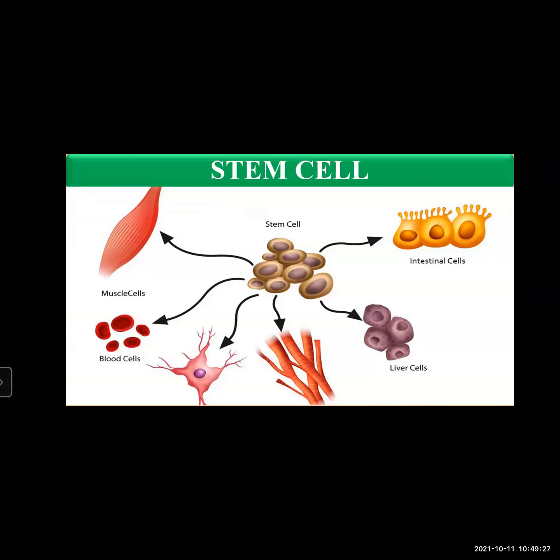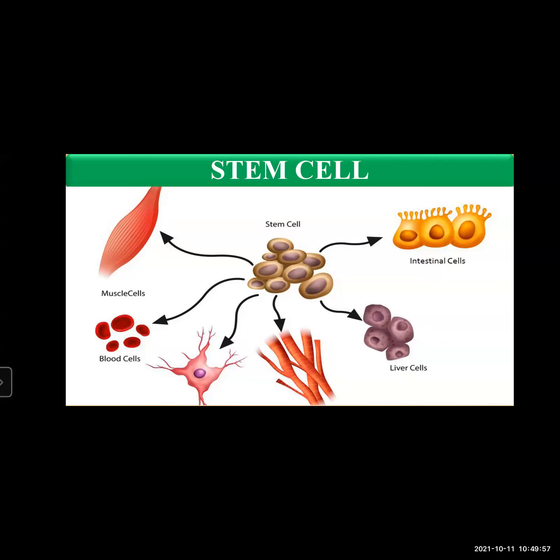Let us see the very first point, stem cells. Now what are stem cells? These are special types of cells present in the body of multicellular organisms. These cells give rise to all the other types of cells present in the body of multicellular organisms.